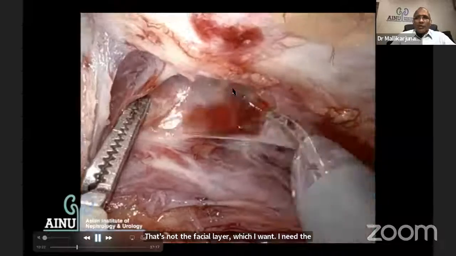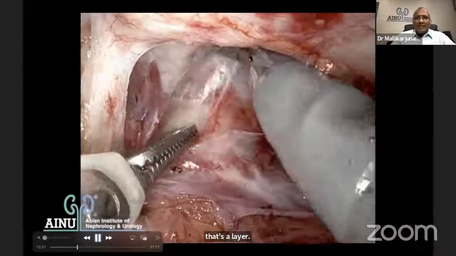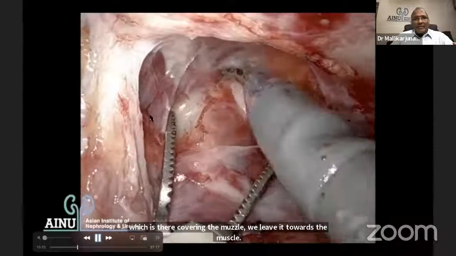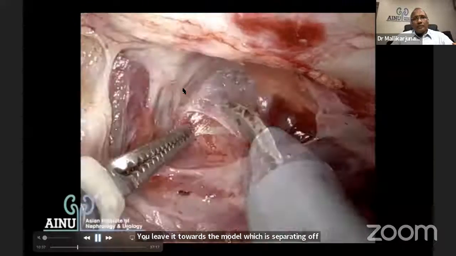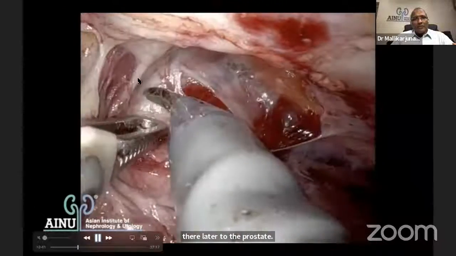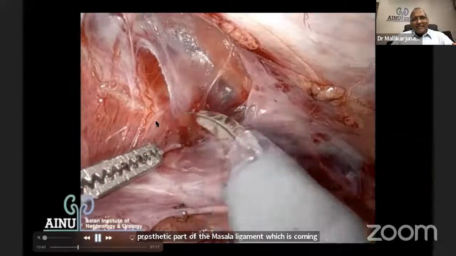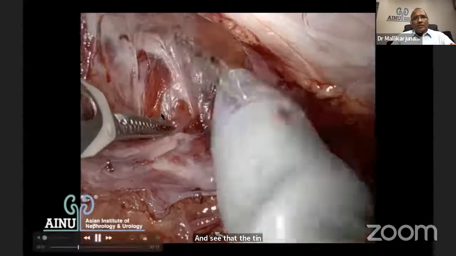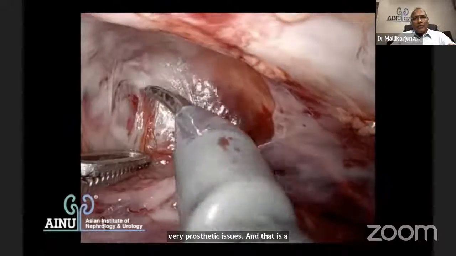So that's a layer. What I'm talking about is below the levator ani fascia, which is covering the muscle. We leave it towards the muscle, which is separating off. And these are the veins and the nerve complex which are lateral to the prostate. That is being covered away. See this? This is the puboprostatic part of the muscle, ligament, which is coming out and goes onto the prostate. And see the thin layer covering these periprostatic tissues, and that is the levator ani muscle, which is being dissected away towards the levator ani.